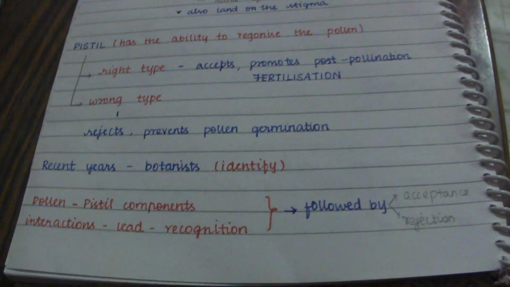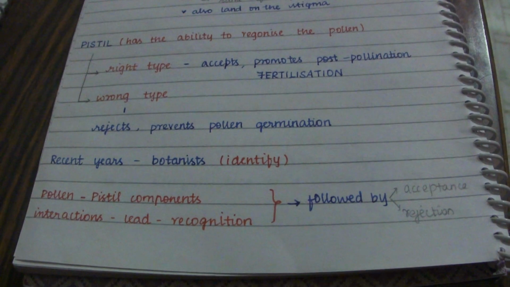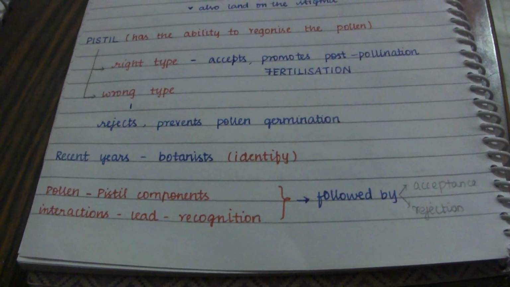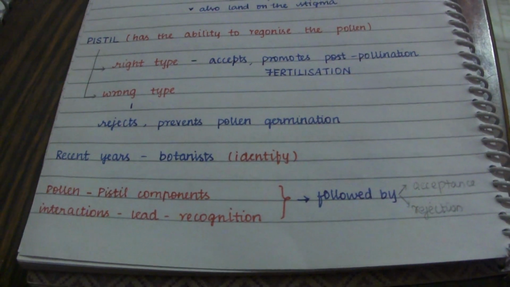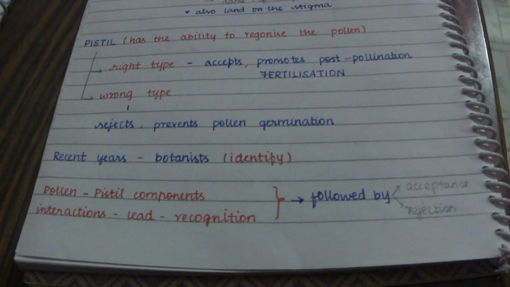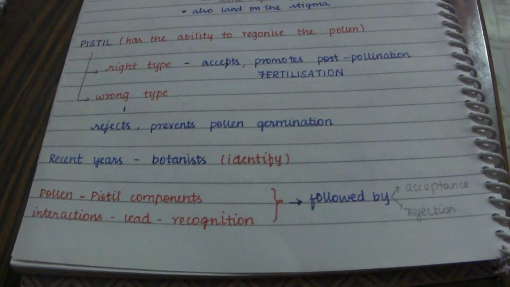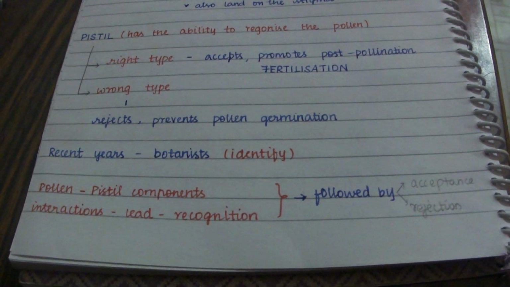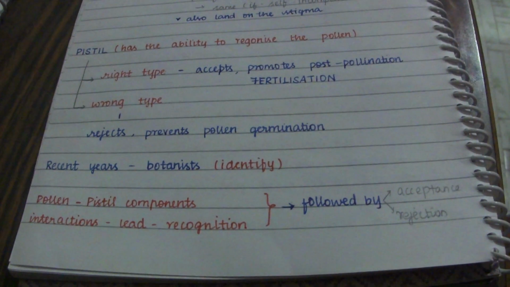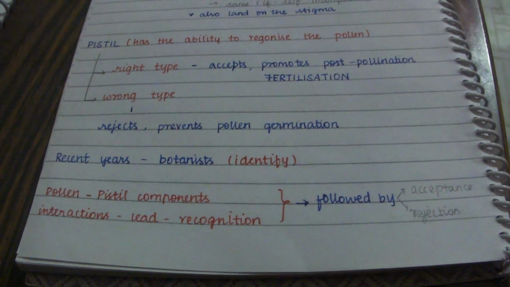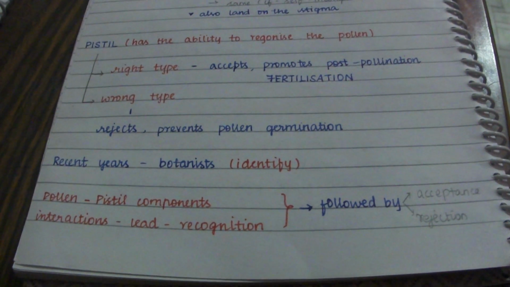In recent years, botanists have identified that the pollen-pistil components' interactions lead to recognition. So the pistil has the ability to recognize the pollen, which is followed by acceptance or rejection, that is, identifying whether it is the right type or the wrong type. After the identification of right or wrong type, it goes through the process of recognition.